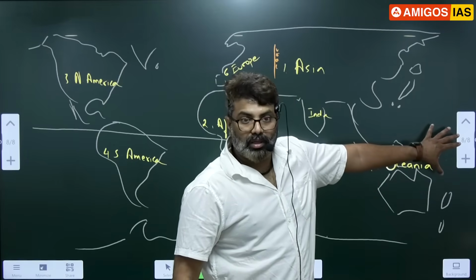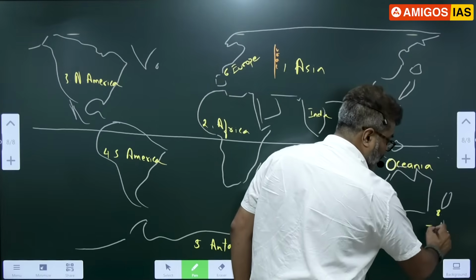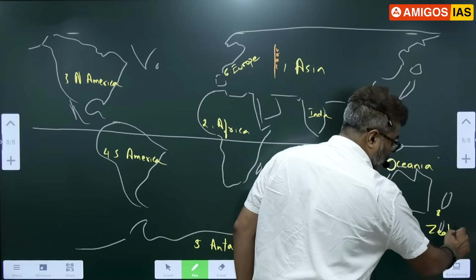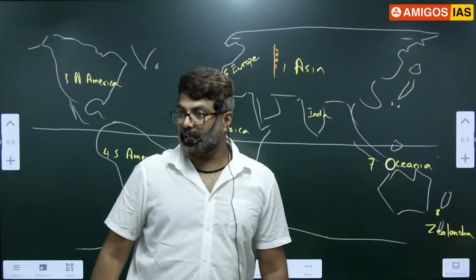Okay. Seventh. The eighth continent is here. Zealandia, near our New Zealand. We have an eighth continent called Zealandia. How many continents now? 8.